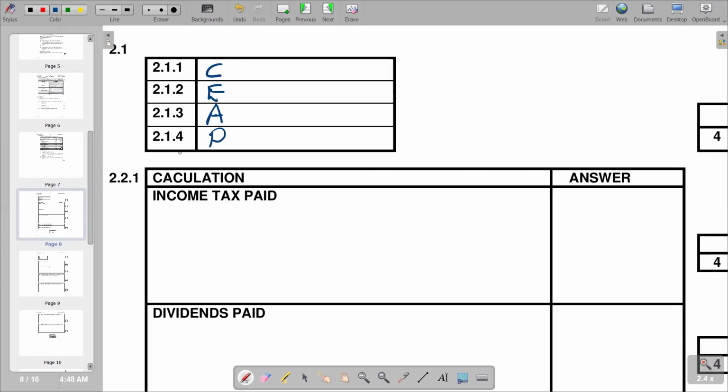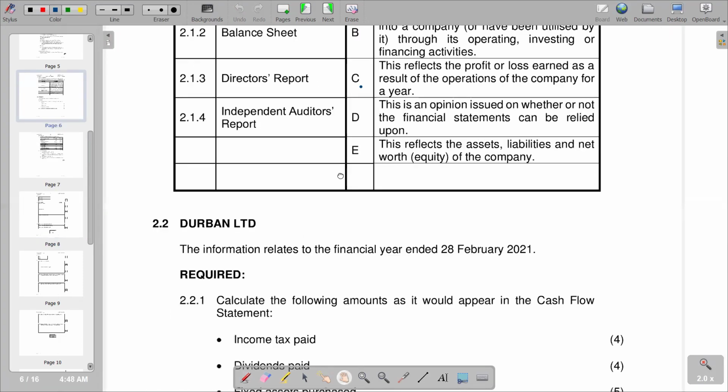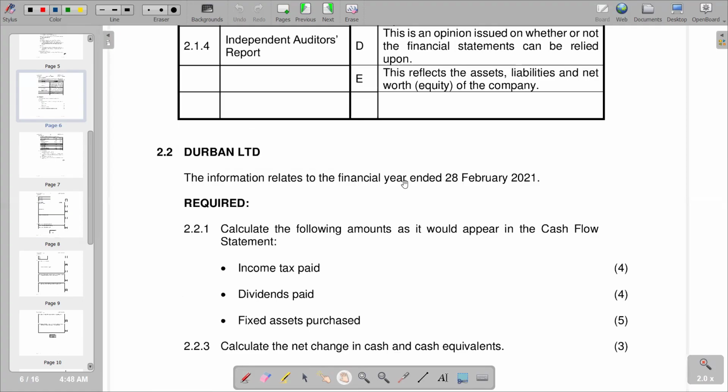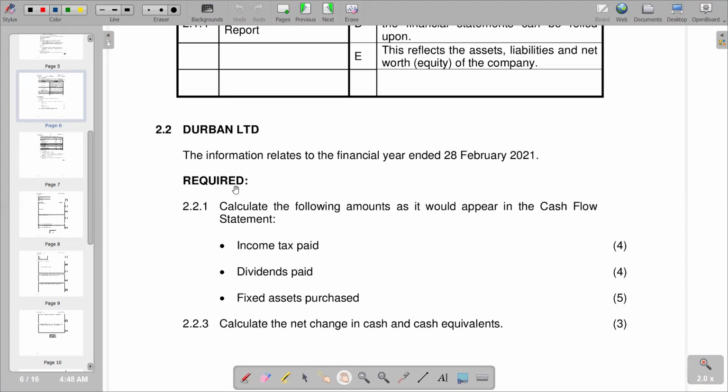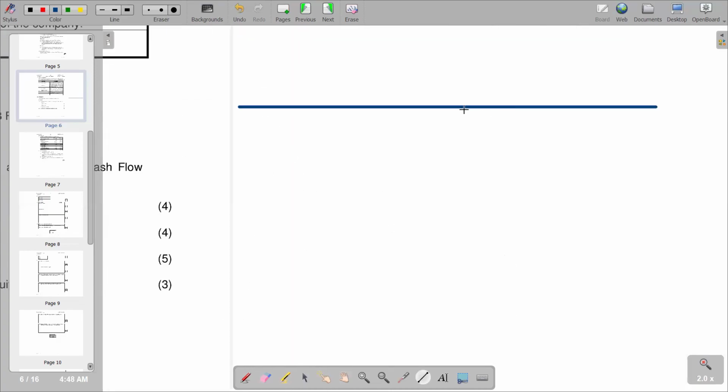Now the second part, which is 2.2. We say the information relates to the financial year ended 28th February 2021. Of the required part, calculate the following amounts as they would appear in the cash flow statements. We have income tax paid, 4 marks. That's where we are going to start. So income tax paid, obviously, we need to open the SARS income tax account.